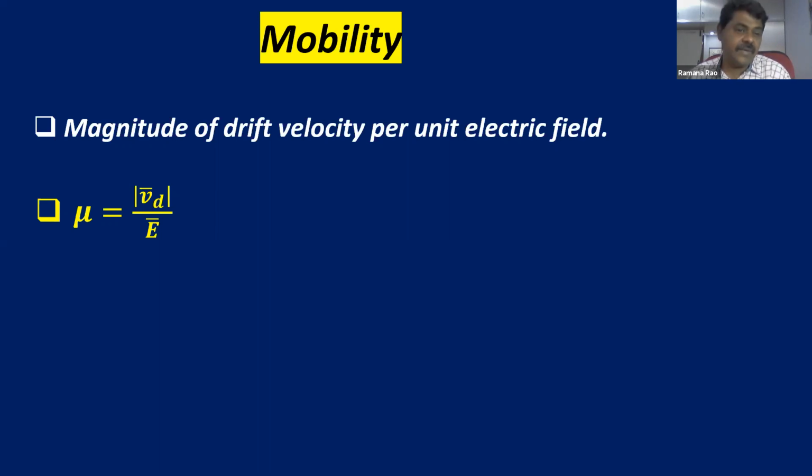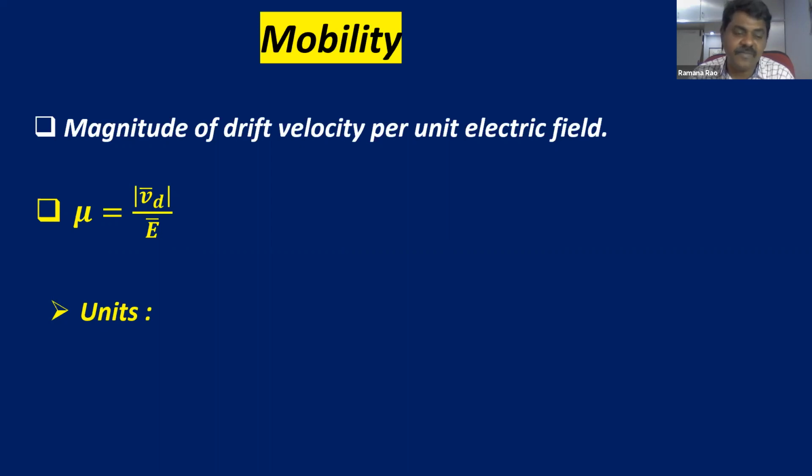In current electricity, we are not going to give much importance to mobility, whereas we are going to give a lot of importance to mobility in semiconductors, which we are going to learn in the coming chapters. In the semiconductor chapters, mobility is going to play a very important role. Here, only for the sake of the definition, we are learning it. And what are the units?